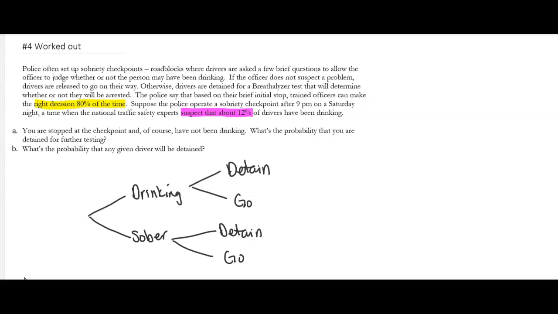Now, this one's a little trickier than some, but we need to look at this first highlighted thing. It says that officers are able to make the right decision 80% of the time. If you've been drinking, the correct thing to do is detain you, so this number right here is 80%. These two numbers have to add up to 100%. So 80% of the time, if you've been drinking, he's going to detain you, and 20% of the time he's going to let you go. When you're sober, the correct thing to do is let you go, so 80% of the time they let you go, and when they detain you, that's the wrong thing to do, 20% of the time.